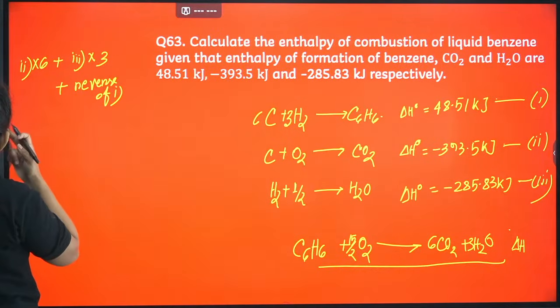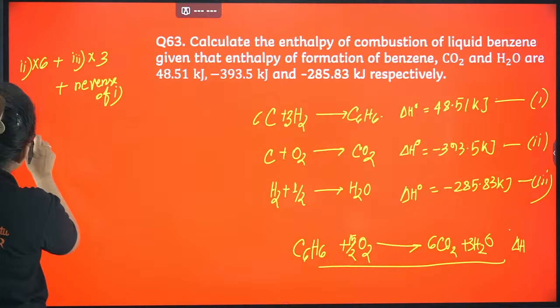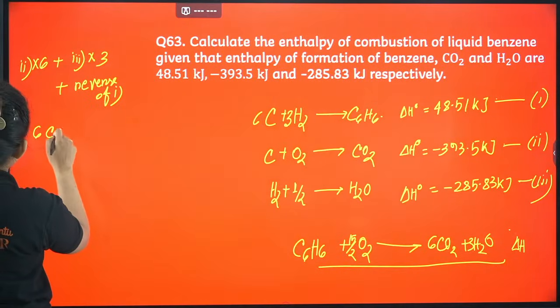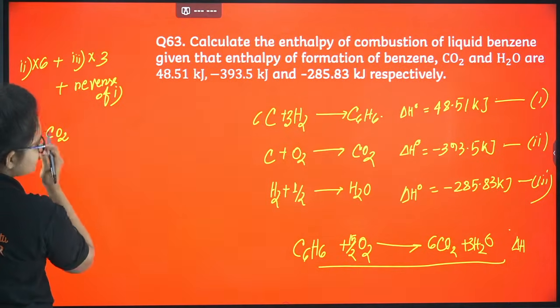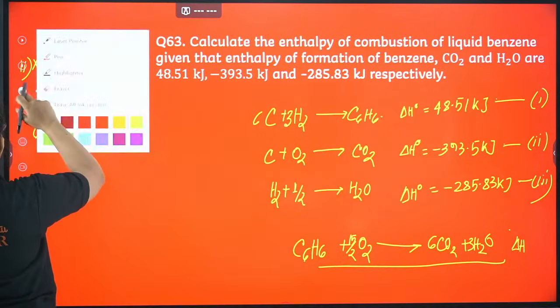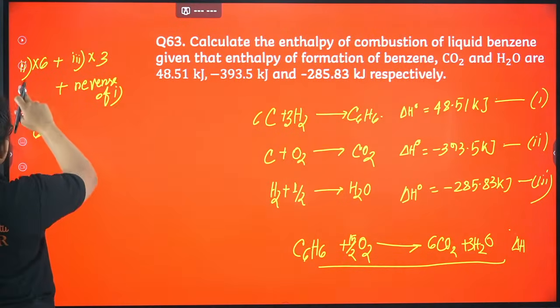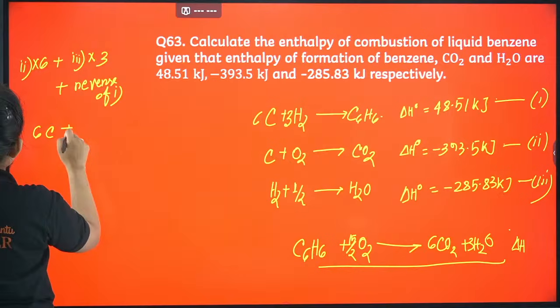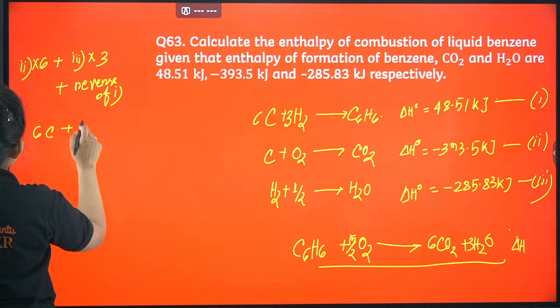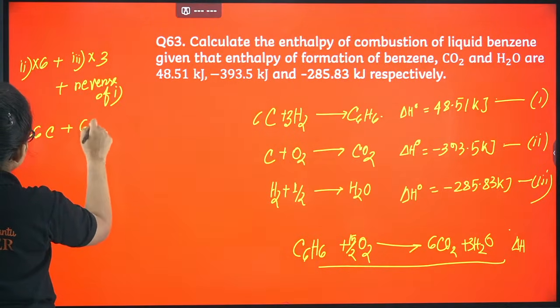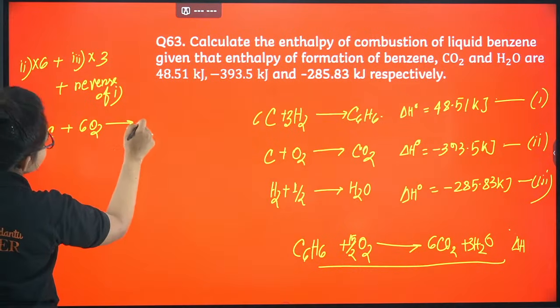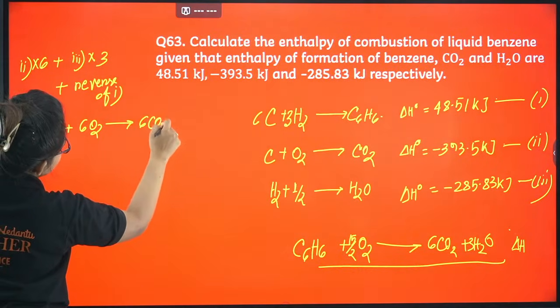Okay, so let's write it one by one. 6C plus 6O2 will give you 6CO2.